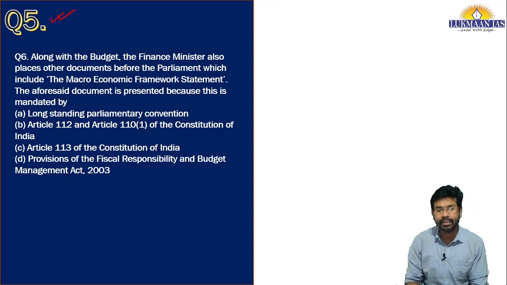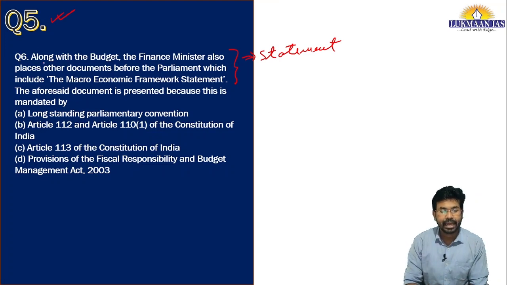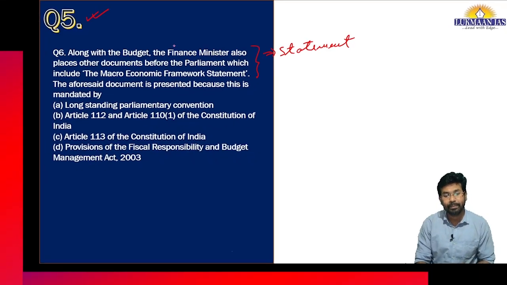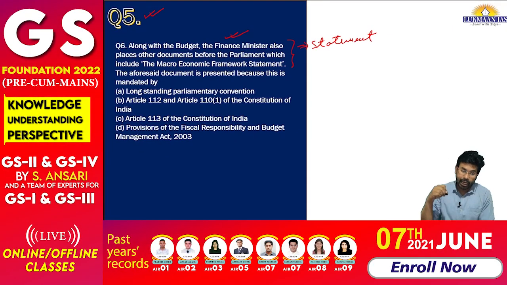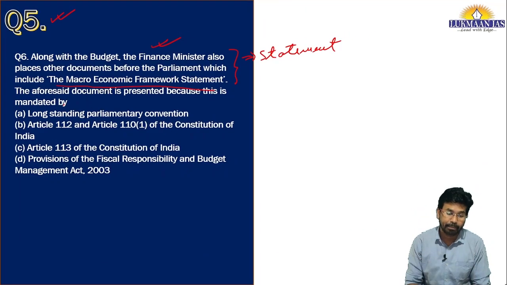Okay, let us read this question. The first part of the question is a statement. We need to understand this particular statement, and after understanding it, we have to answer the question that is asked. They are saying that along with the budget, the finance minister also places other documents before the parliament, which includes the macroeconomic framework statement. So the budget is presented by the finance minister, but along with the budget, the finance minister also places the macroeconomic framework statement. They are asking: the aforesaid document is presented because this is mandated by.